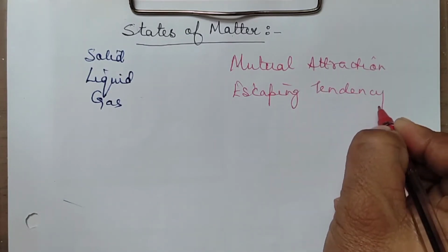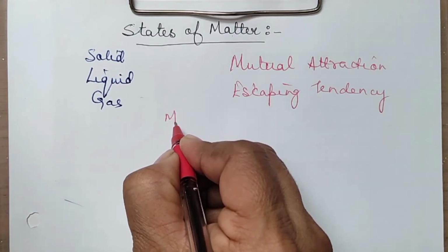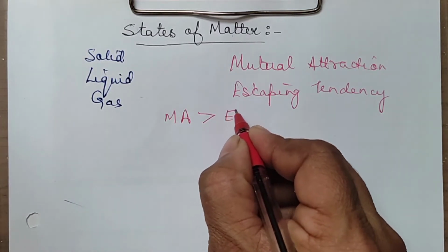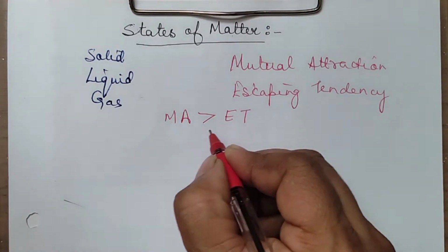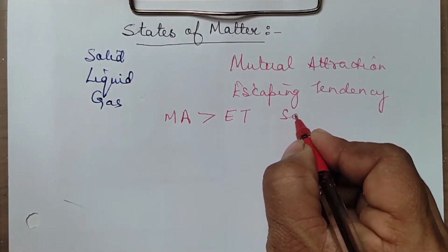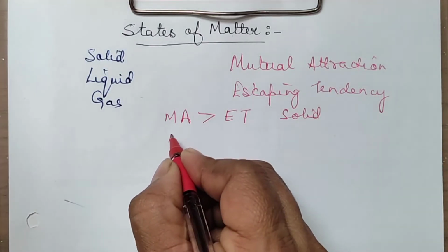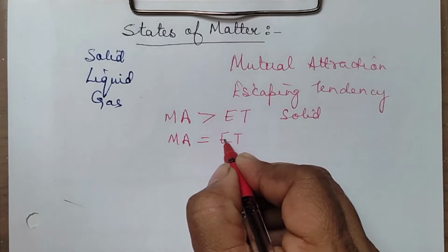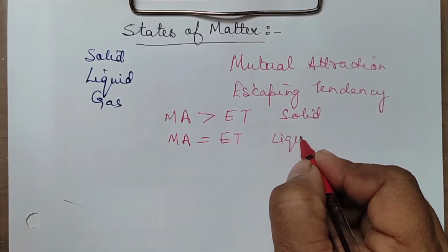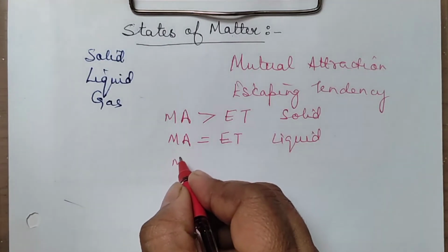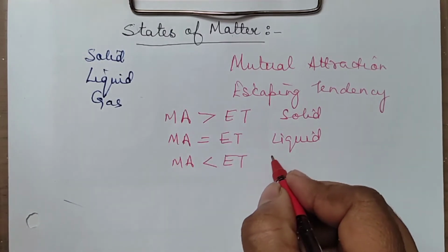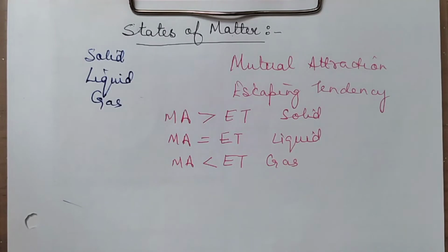Now, in case we find that the mutual attraction is greater than the escaping tendency, then it will be solid. If we find the mutual attraction is equal to escaping tendency, then it is liquid. And in case we find that the mutual attraction is less than the escaping tendency, then it is a third state of matter, that is gas.